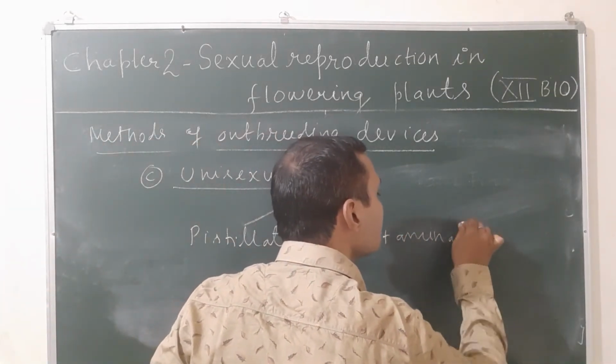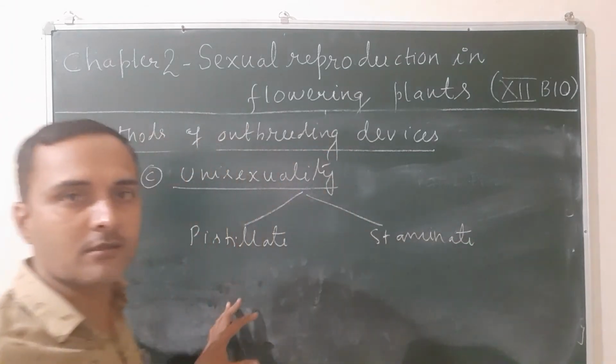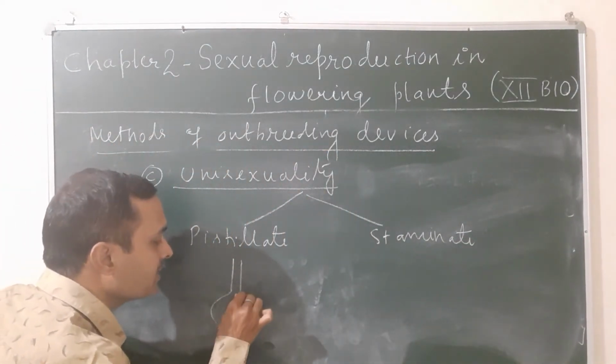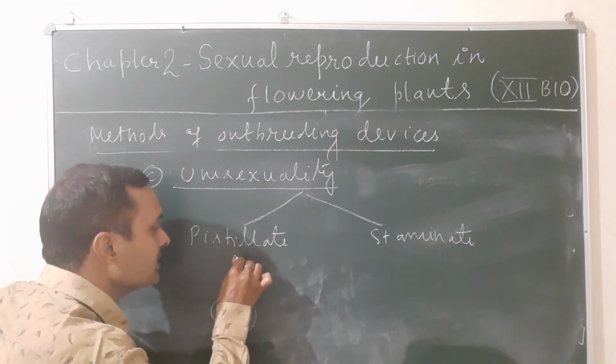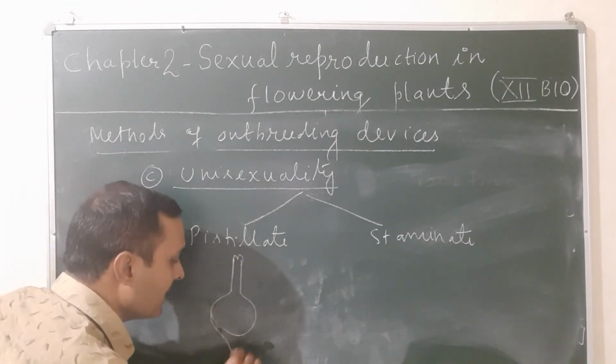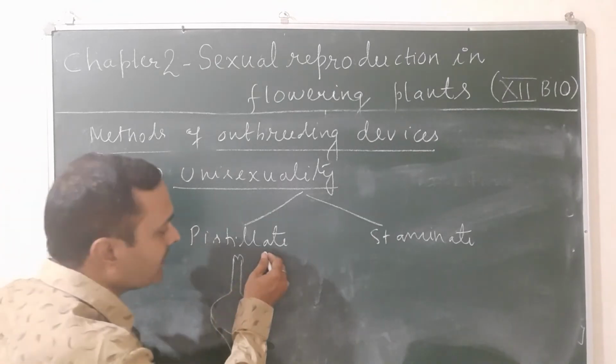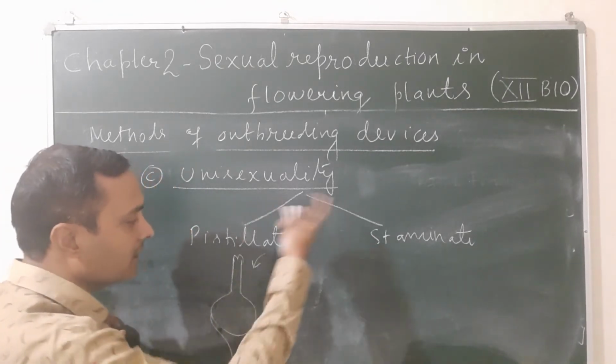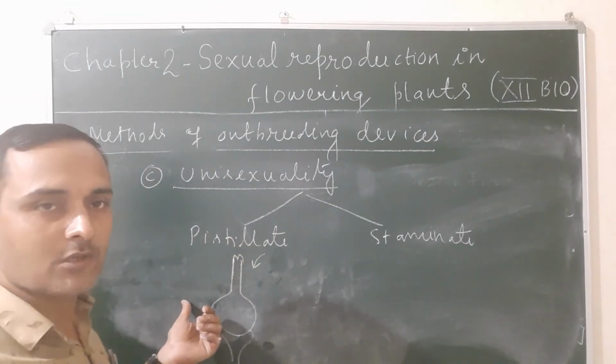Suppose the flower has only carpel, that is called a pistillate flower. That means stamen is absent. So this flower requires anther, or you can say pollen grain, from another plant. It always promotes cross pollination.